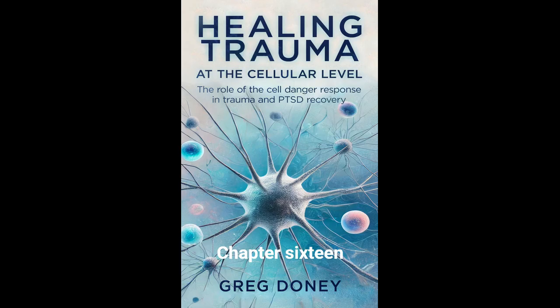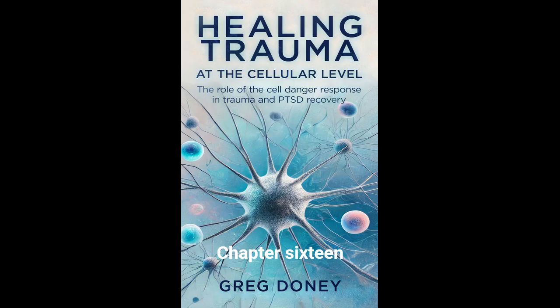Chronic inflammation and cancer. Inflammation is a significant component of the CDR, designed to protect the body from harm by eliminating pathogens and initiating tissue repair. However, when inflammation becomes chronic, it creates a pro-tumor environment.